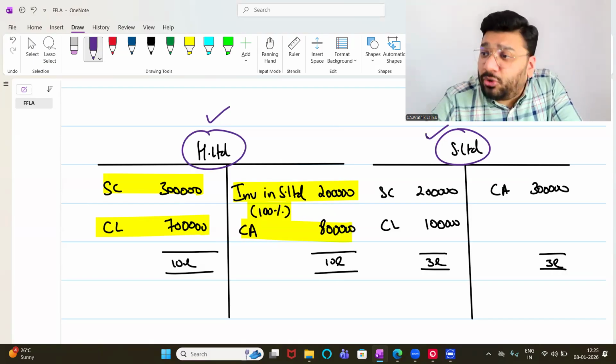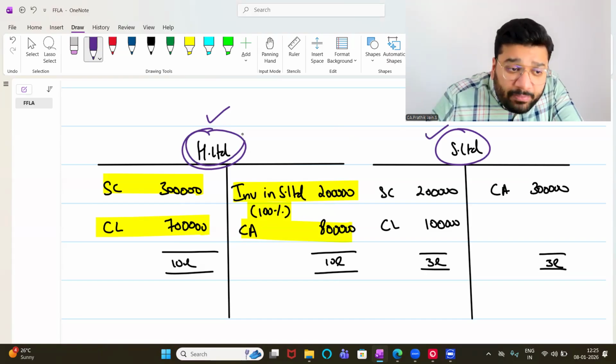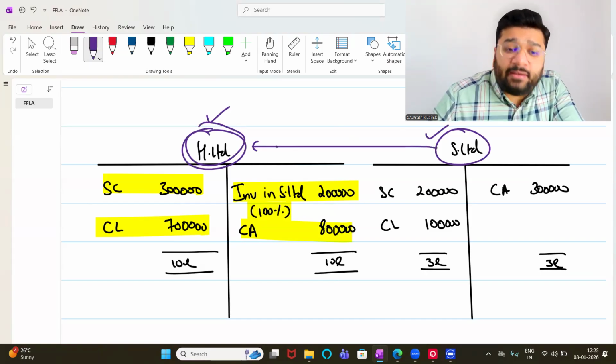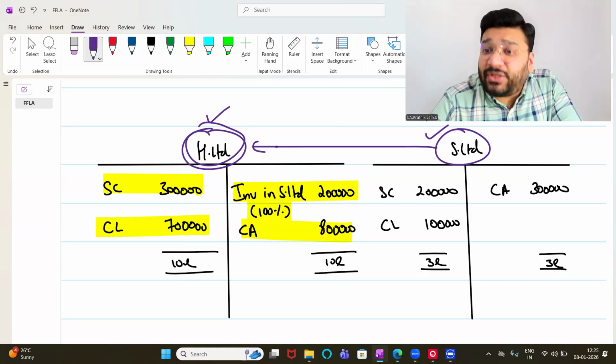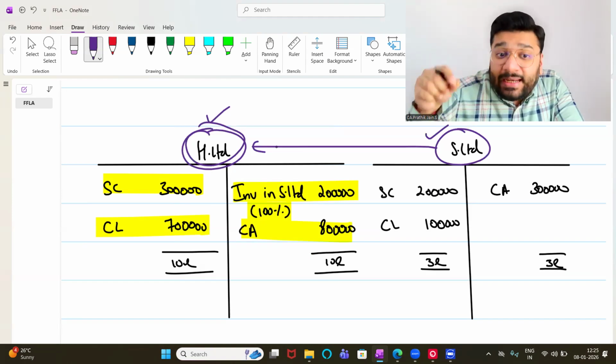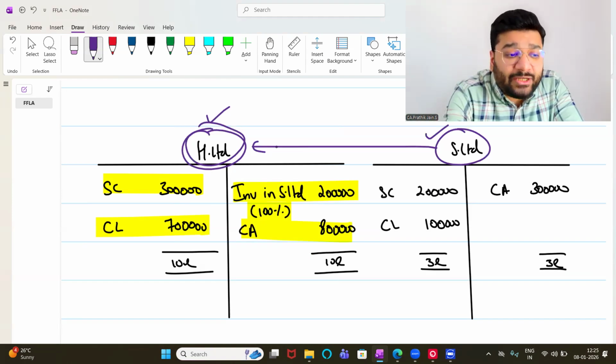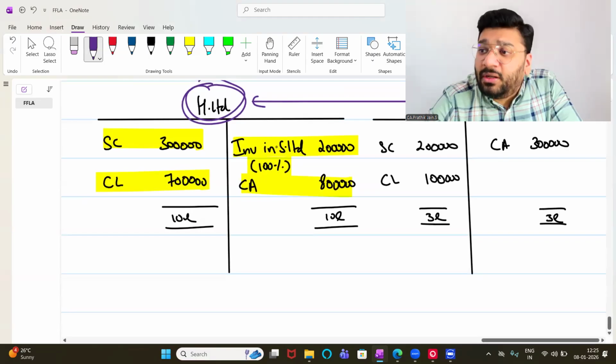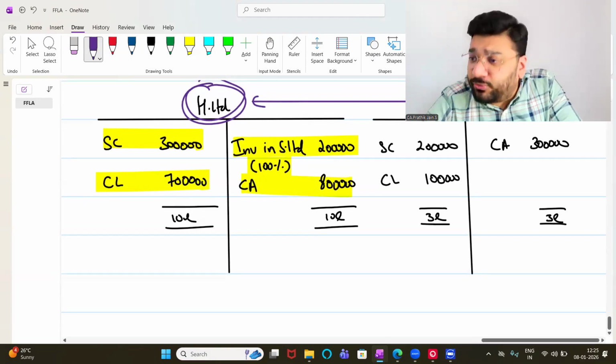Apart from preparing the standalone financial statement, the holding company is supposed to incorporate the financial statement of the subsidiary in the financial statement of the holding company and prepare one new financial statement called as consolidated financial statement. Consolidated financial statement. Got it? Not got it? Now the question is why the consolidation needs to be done. Please understand.